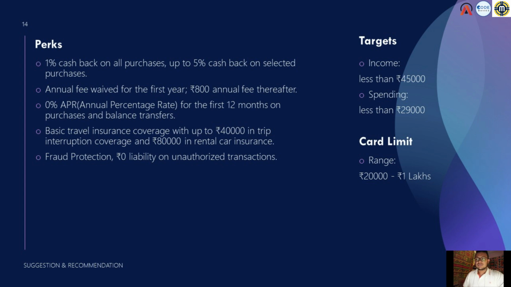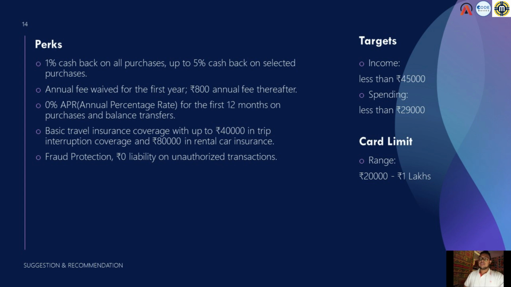Basic travel insurance coverage with up to 40,000 rupees in trip interruption coverage, and 80,000 rupees in rental car coverage. We also give fraud protection, 0% liability on unauthorized transactions, and we can set the limit from 20,000 to 1 lakh rupees.